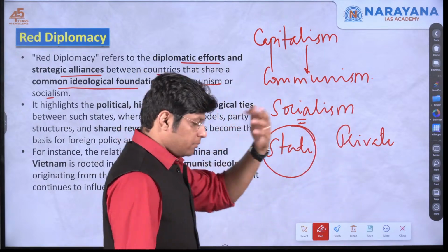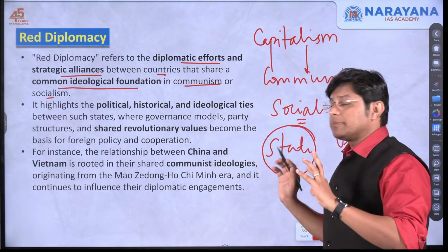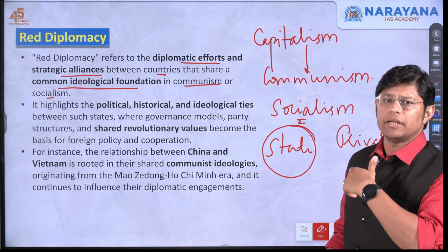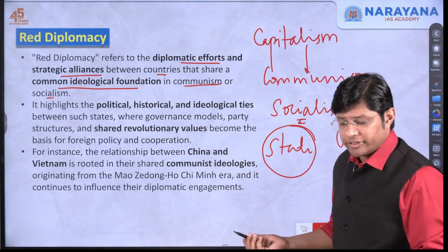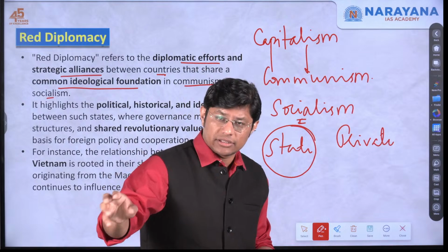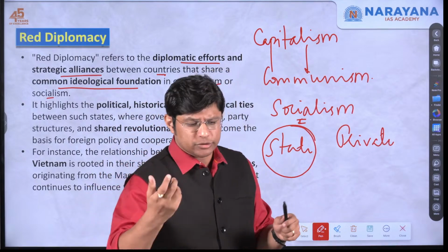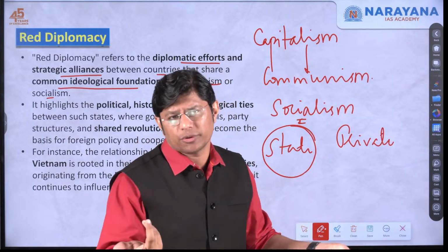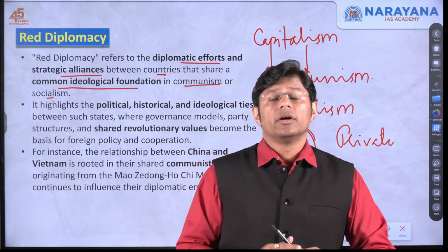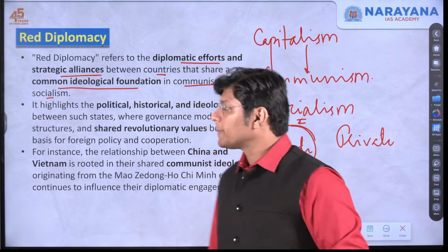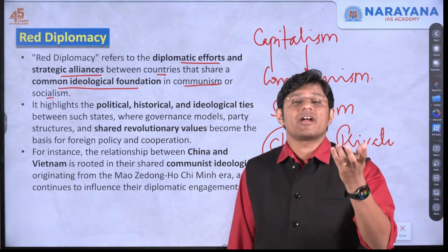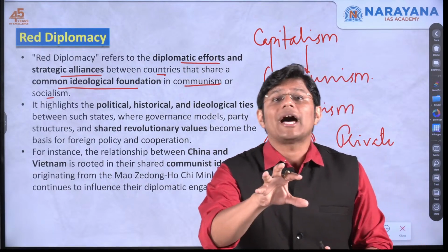What we see in major parts of the world is socialism, where the state tries to dictate. In some countries, for example the USA or the western countries, there is capitalism, which means there is no major control over the private players. The private people are free to manufacture, produce, and develop as per their potential. Facebook is an example of capitalism. I have the talent, I have the innovation, I can create what I want to, which will help the common people, right? So red diplomacy is a diplomatic and strategic alliance between countries that had a common ideological foundation.